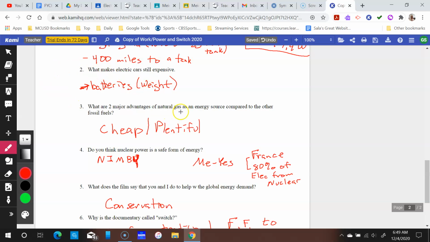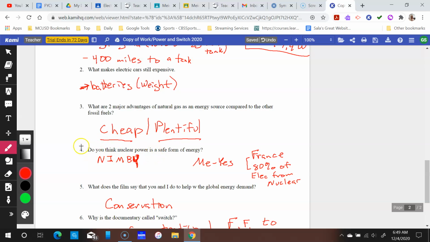What are the 2 major advantages of natural gas? Cheap and plentiful. Plus, it burns. You're still adding carbon to the atmosphere, but it does burn cleaner than coal.